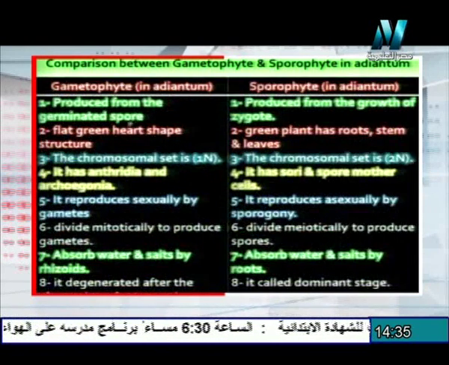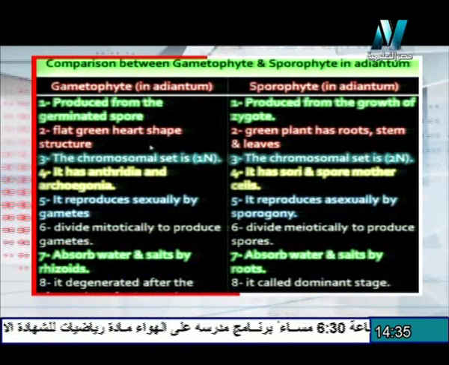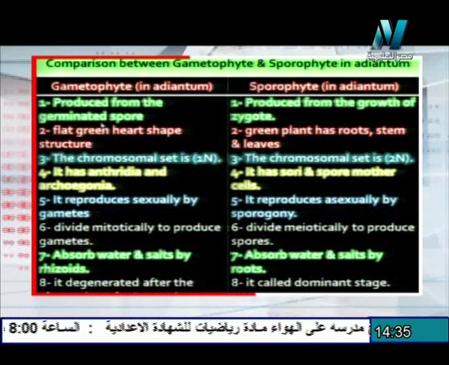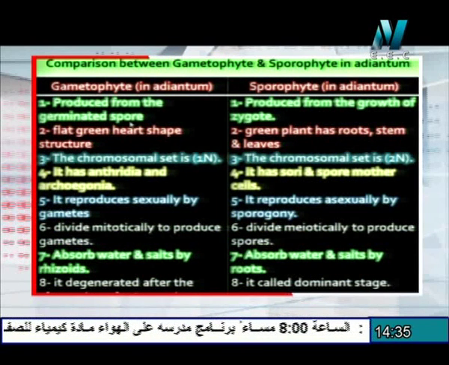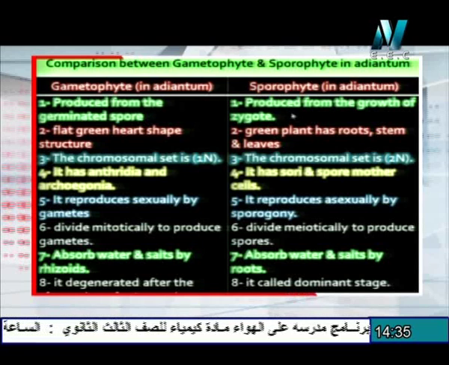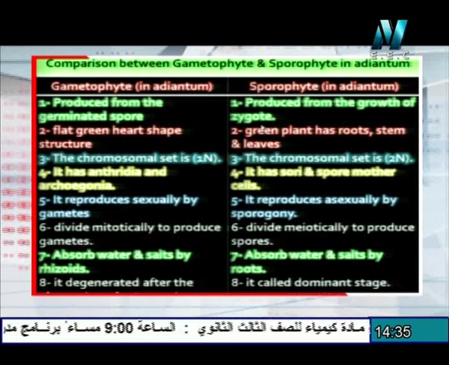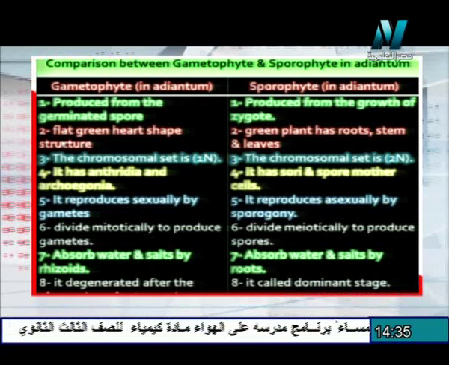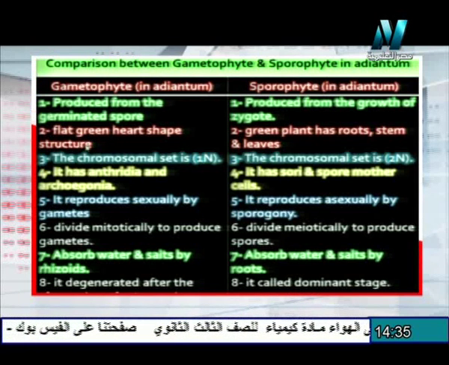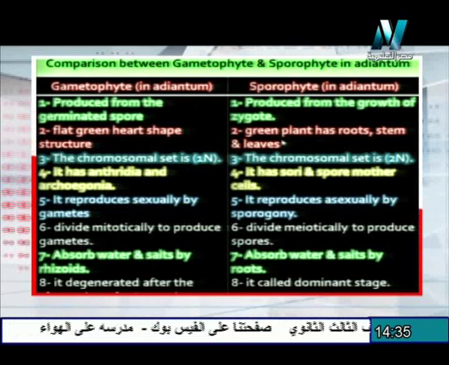So what's the difference between the gametophyte and the sporophyte in Adiantum or Polypodium? The gametophyte in Adiantum is produced from the germination of the spore, but the sporophyte is produced from the growth of the zygote. The gametophyte is a flat green heart-shaped structure, but the sporophyte is a green plant that has root, stem, and leaves.